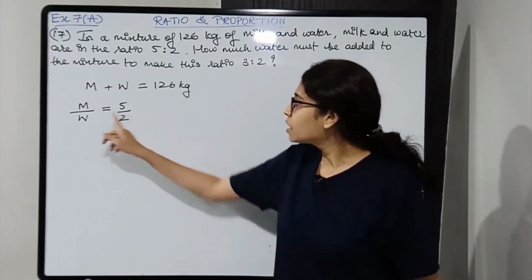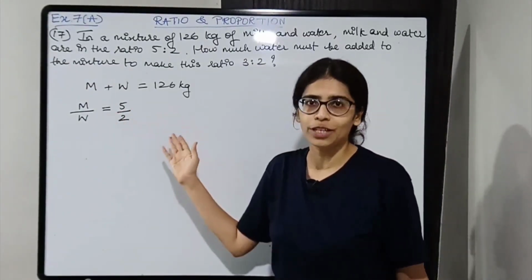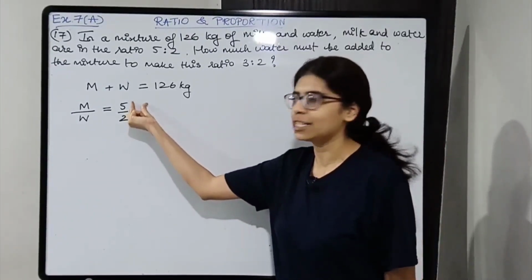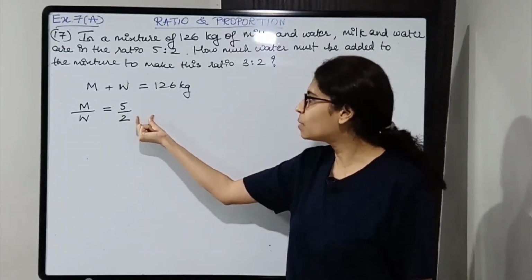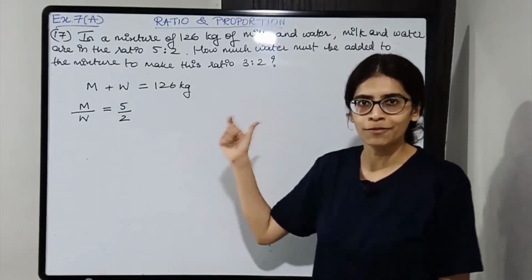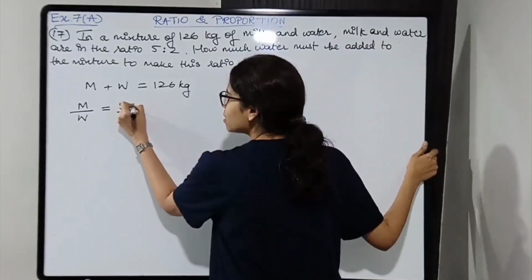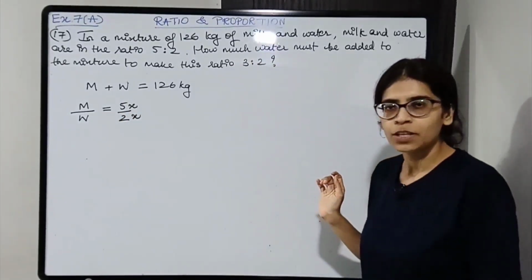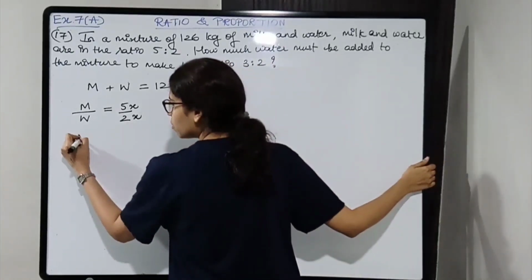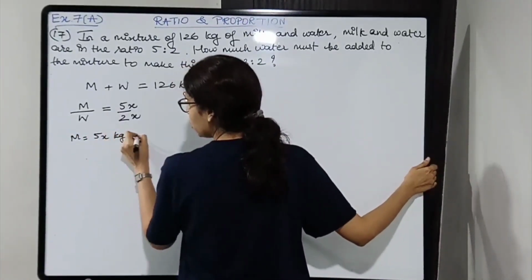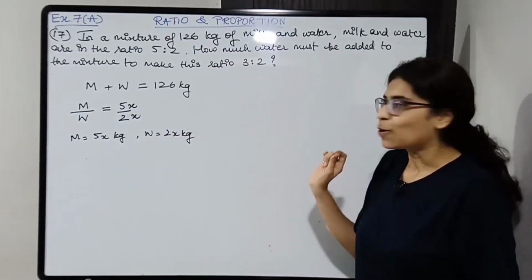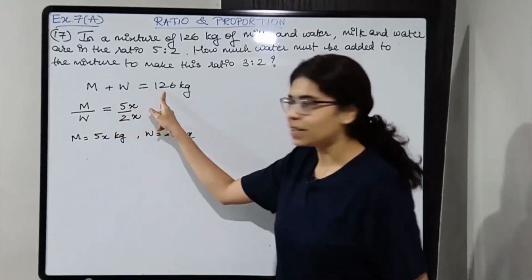Now, milk is obviously not 5 kg and water is not 2 kg. This is the reduced ratio. So there is some common factor which has cancelled. Okay, so milk must be 5 into something, that common factor, and water must be 2 into something, that common factor. So let's say that the common factor is x. Okay? So milk is 5x kg and water is 2x kg. Milk is 5x kg, water is 2x kg. Okay?